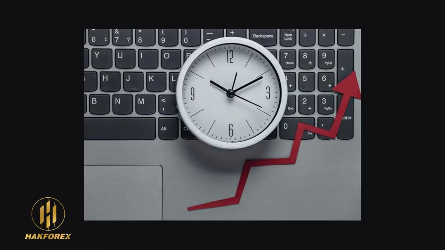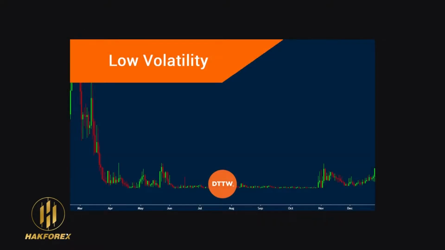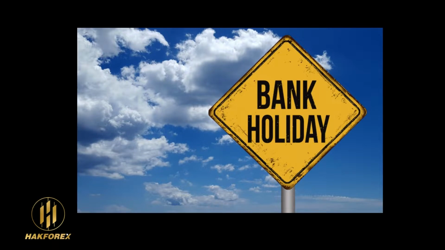Now there's sometimes that you see very low volatility in the market, and I will advise you not to trade at that time until you see high volatility in the market. Number one, what can make you see low volatility in the market is whenever there is a bank holiday. Like a general bank holiday, there will always be low volatility in the market. Like now, if US banks are on holiday, you always see low volatility in all US currency pairs like USD CAD, GBP USD, USD CHF. You see low volatility in them.